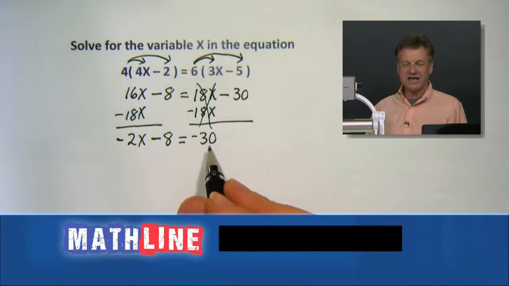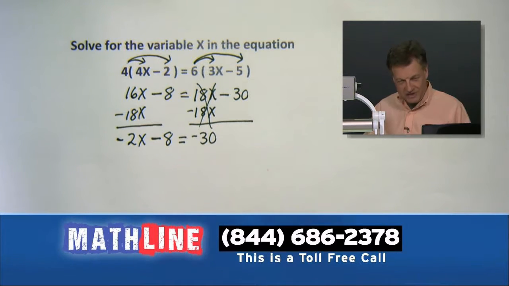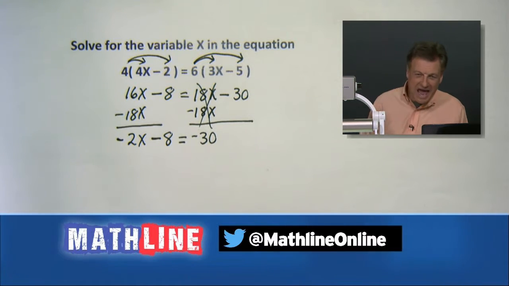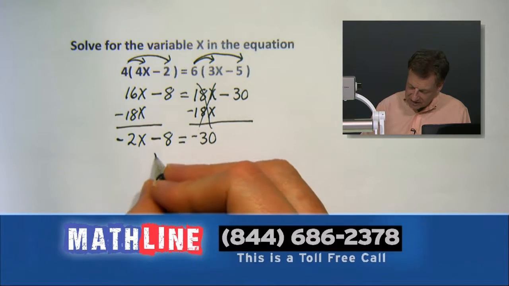So in other words, divide by negative 2 and change all the signs. We could do that, all right? But I think the majority of you probably were just saying, I'm just going to move the minus 8 to the other side by adding 8. Let's do that, all right?